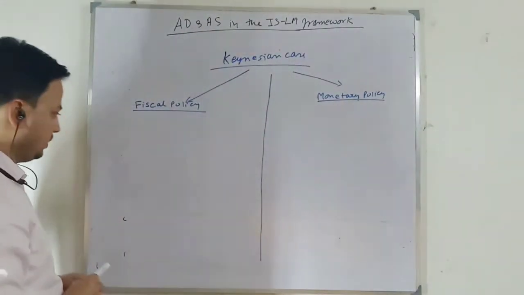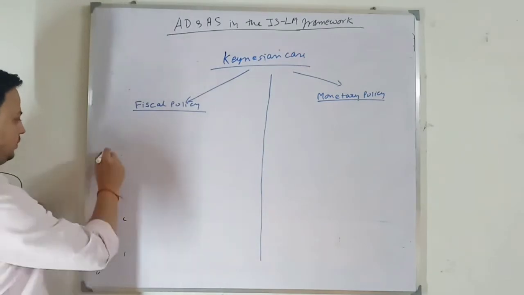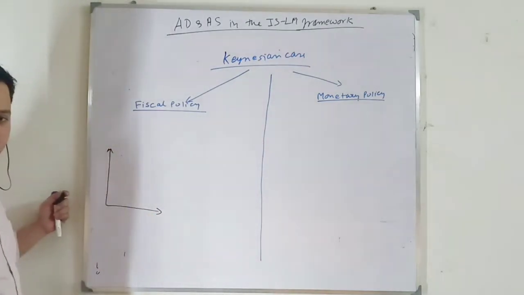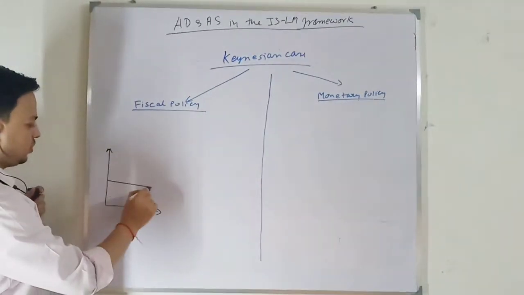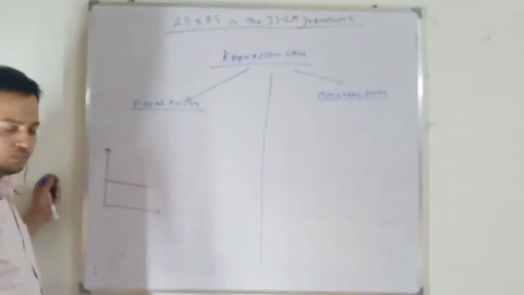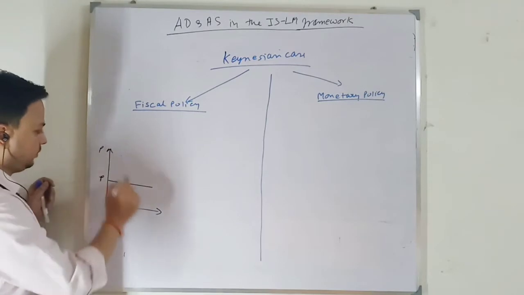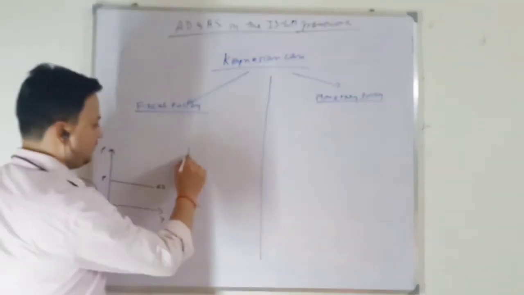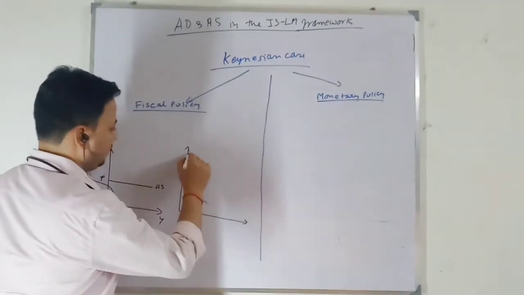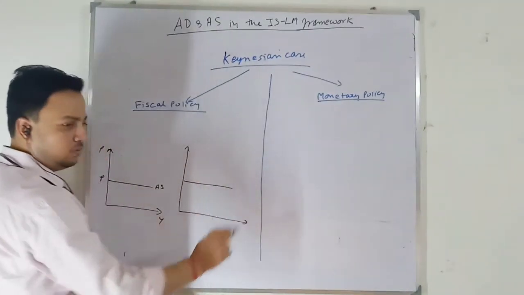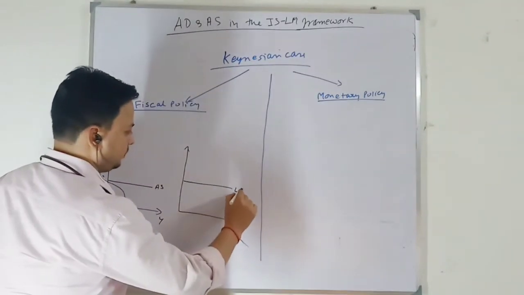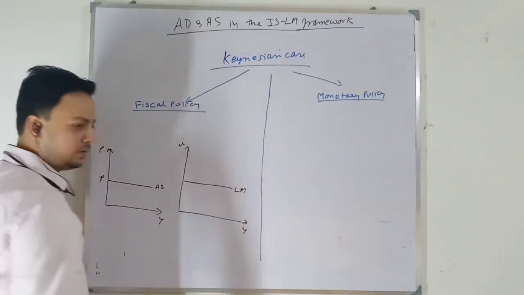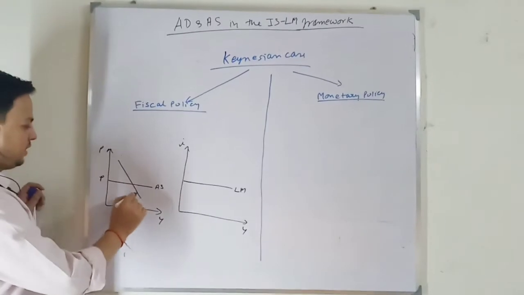Here, since the economy is characterized by idle capacity, firms can produce more output for the same price level. Here my LM curve is horizontal. I have the rate of interest and here the output level. This is my initial equilibrium.